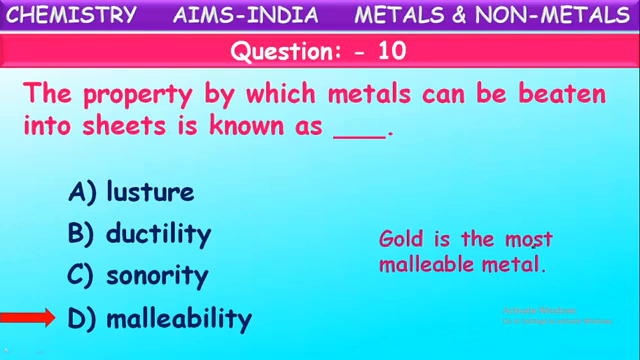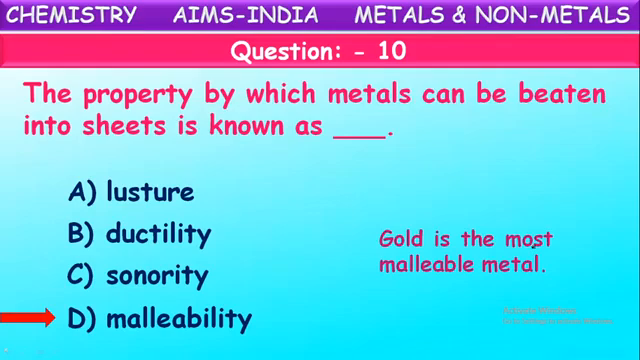Because of this reason, gold is used in making jewelry and these ornaments. With a small quantity of gold only, they can make different designs, because it can be beaten into very thin sheets and thin wires also.